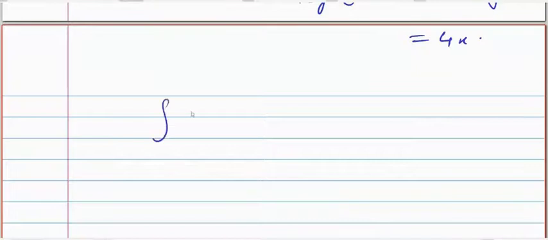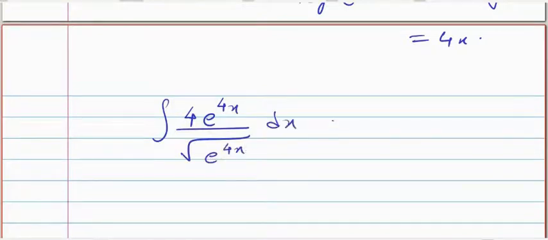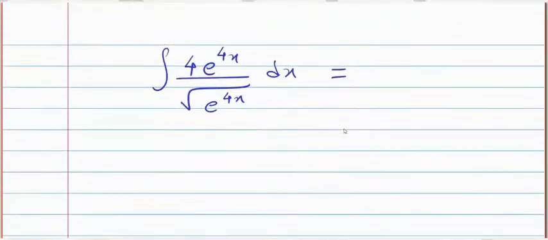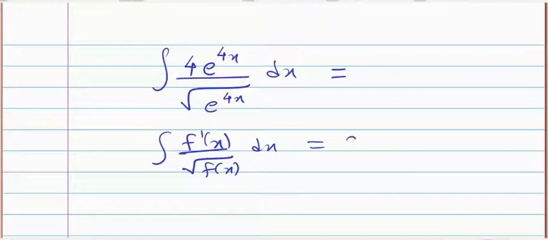Then integration 4 e raised to 4x divided by under root e raised to 4x dx equal to. It is of this form: f dash x divided by under root f of x dx. So it has integration 2 under root f of x.